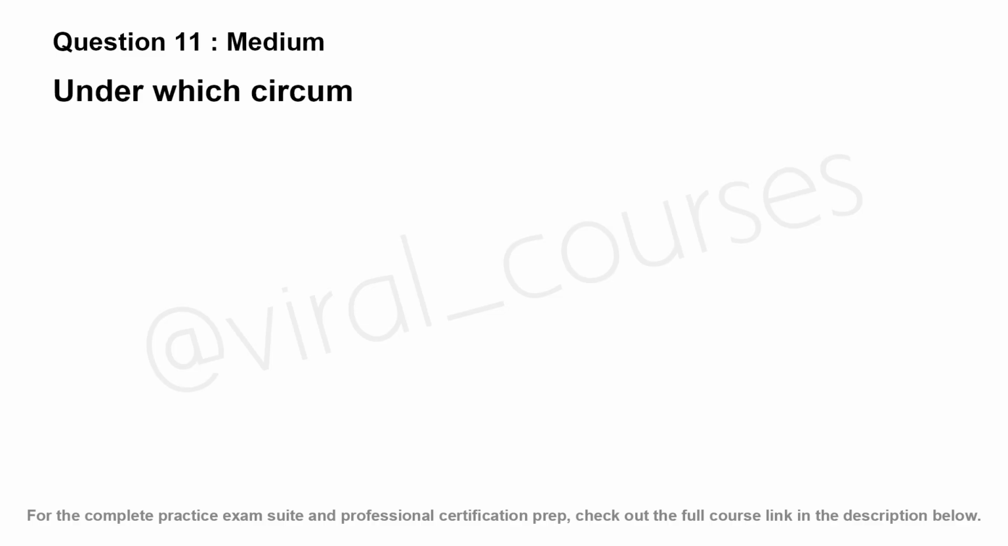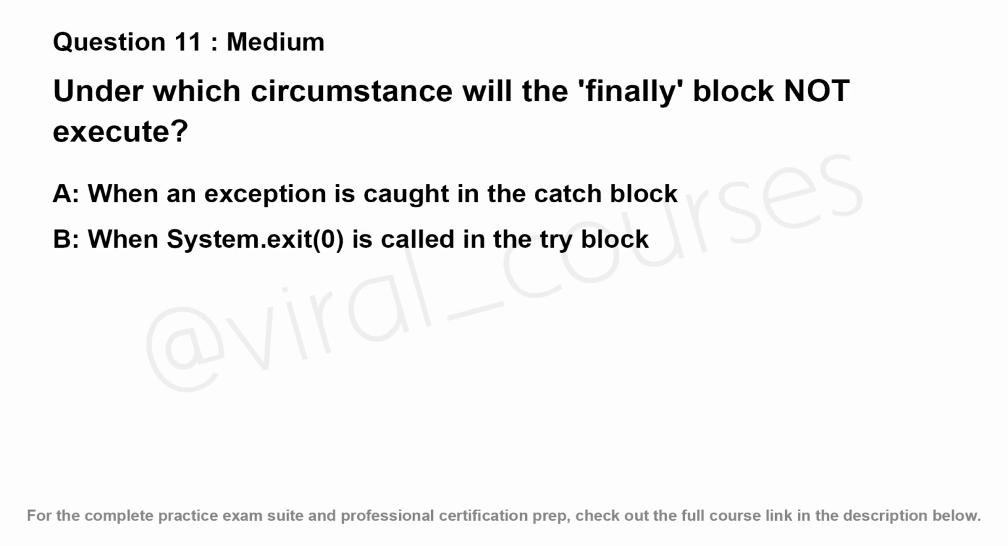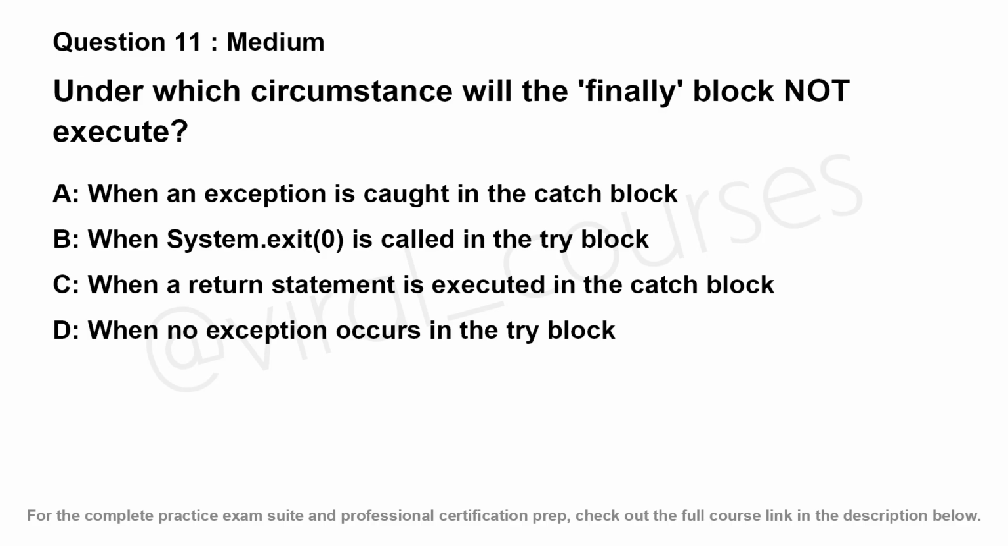Under which circumstance will the finally block not execute? Option A. When an exception is caught in the catch block. Option B. When System.exit(0) is called in the try block. Option C. When a return statement is executed in the catch block. Option D. When no exception occurs in the try block.